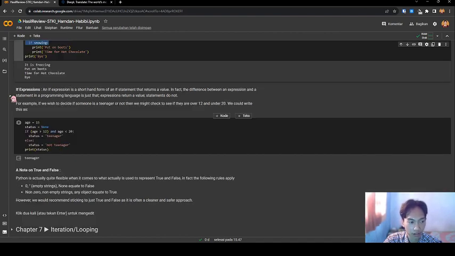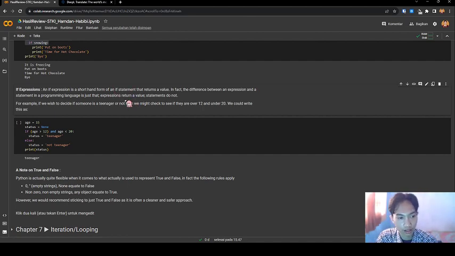Next, if expressions. An if expression is a shorthand form of an if statement that returns a value. In fact, the difference between an expression and a statement in a programming language is just that: expressions return a value, statements do not.